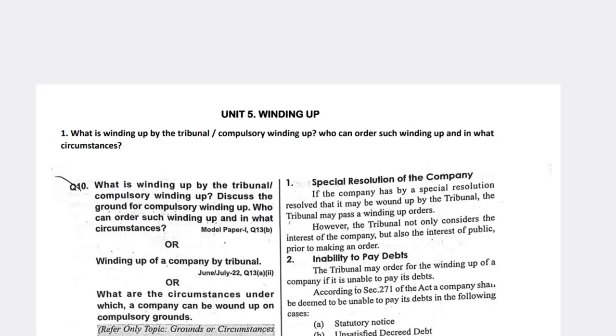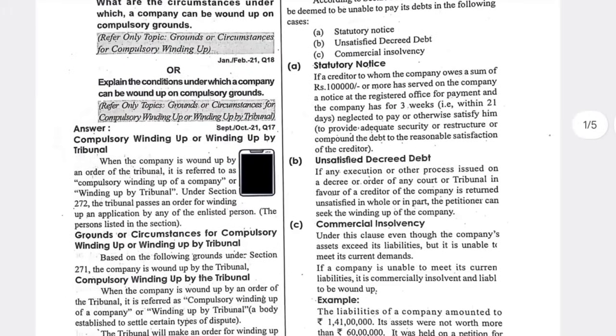So the first one is, what is winding up by tribunal, or else what is winding up and what is compulsory winding up. If you find any winding up question, you need to write this answer only. What is a compulsory winding up? When a company is wound up by an order of the tribunal, it is referred to as a compulsory winding up. If any authorized person or higher authority orders you to wind up the company, then it is a compulsory winding up. In those circumstances, we compulsorily wind up the company or business.